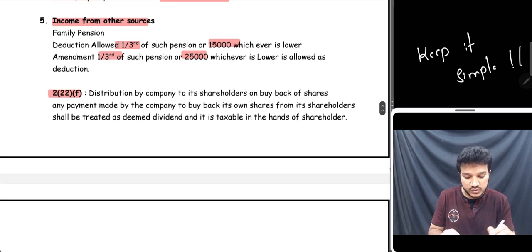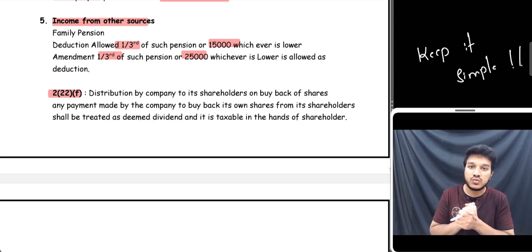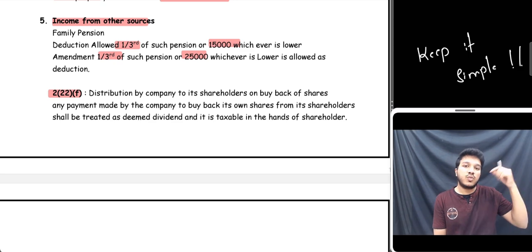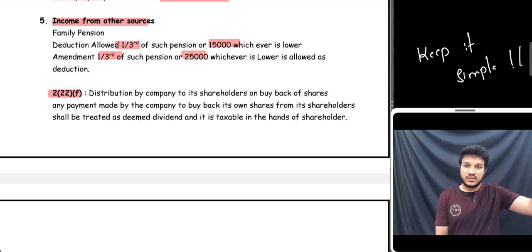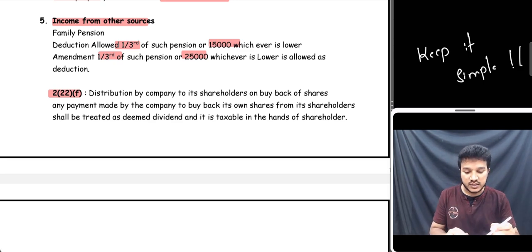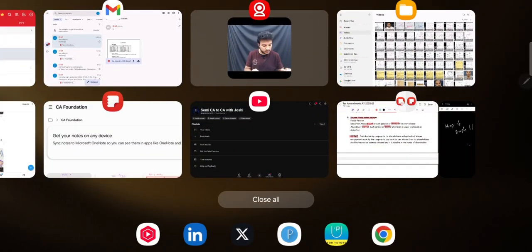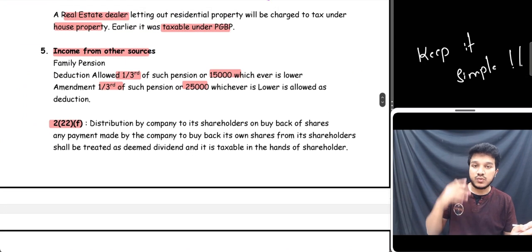Perfect. So there is a new section, the deemed dividend section. There were sections 222A, B, C, D, E. Now a new section has been inserted, 222F, which talks about the case where a company is buying back its own shares from the shareholders. Whatever the company pays to the shareholders will be treated as dividend, and it will be taxable in the hands of the shareholders as dividend. Clear? It's a new section and you have to remember this.